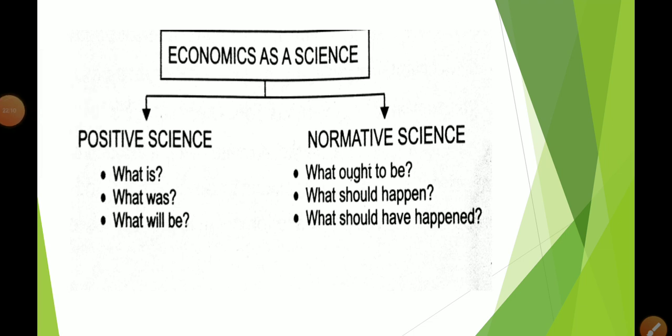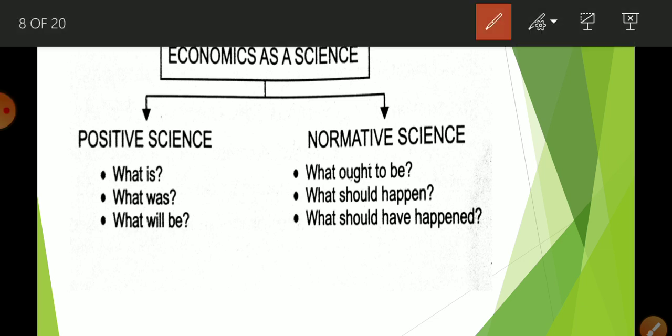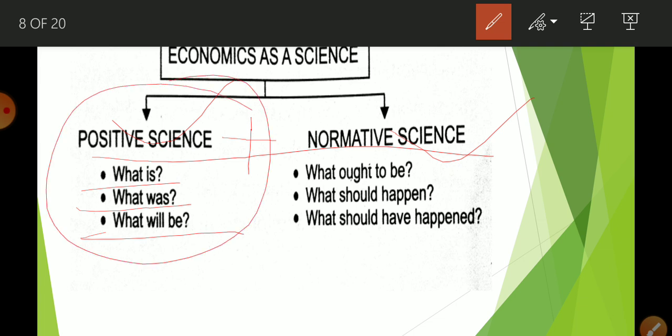Now, next topic is, what do you mean by economics as a science? So if you talk about economics as a science, it is both. It is positive science as well as it is normative science. तो ये दोनों ही है. What do you mean by positive science? So whenever as a science you study anything in what is, what was, what will be, then it is considered as a positive science. Okay, and when you are going to study what ought to be, क्या होना चाहिए, what should happen, what should have happened, so this is normative science.